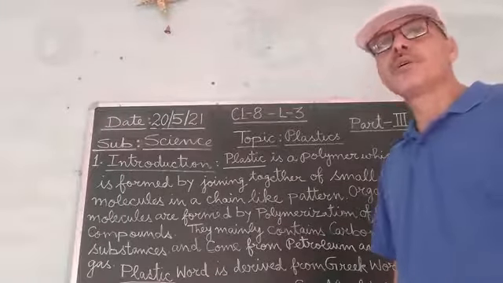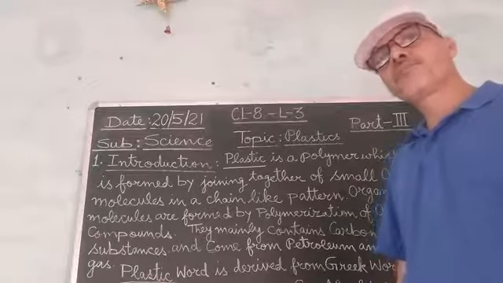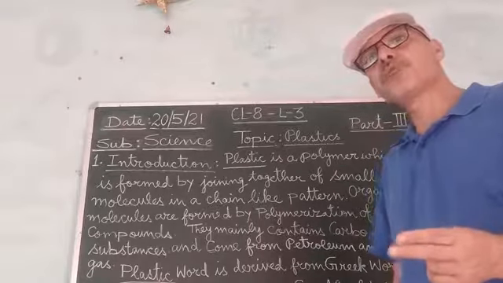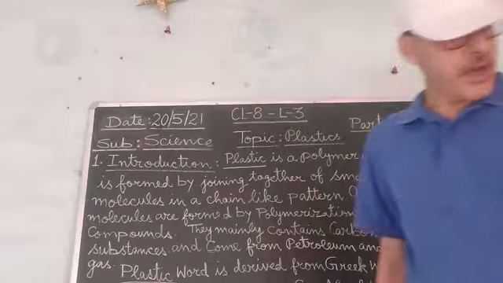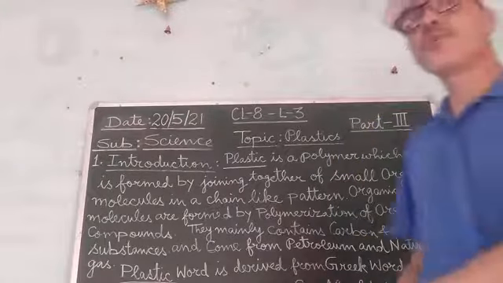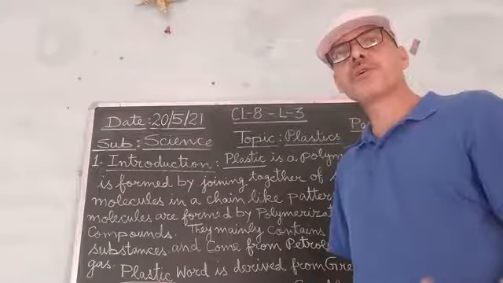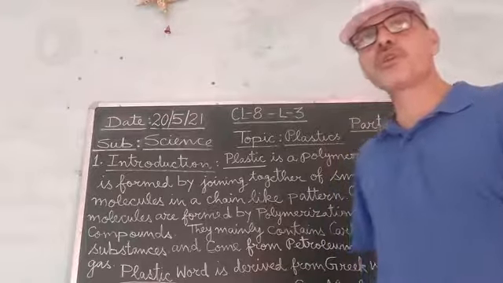How they react or how they are affected by the heat. So the names of those two categories of plastics are thermoplastic and thermosetting plastic. The first type is thermoplastic, and the second type is the thermosetting plastic.